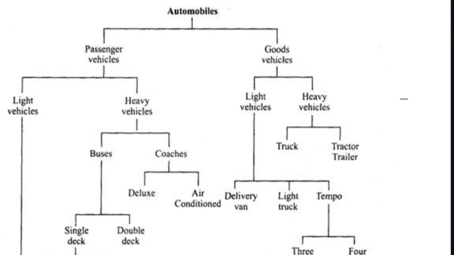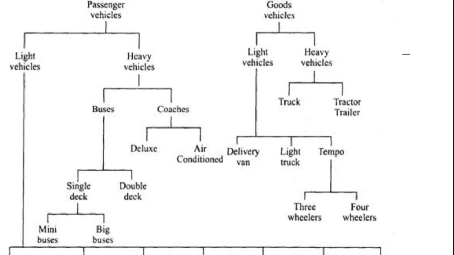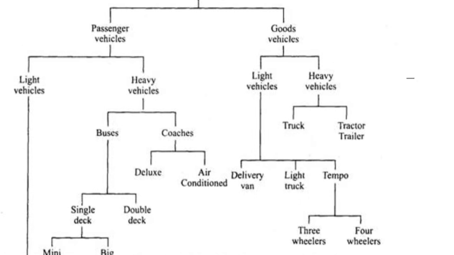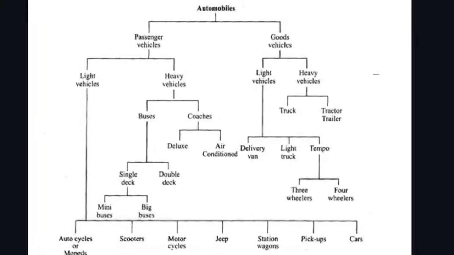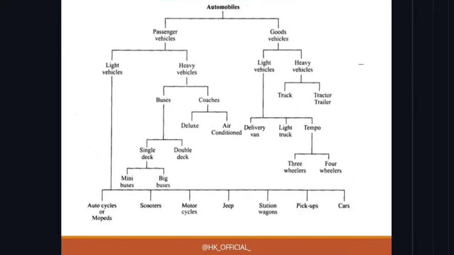Then on the other hand, we have goods vehicles. In goods vehicles, we again have light vehicles and heavy vehicles. In light vehicles, you can see delivery van, light truck and tempo. I hope you know the concept of a goods vehicle, in which load or some goods are transported from one place to another. Then the tempo is further divided into three-wheeler tempo or four-wheeler tempo. Then we have heavy vehicles like truck, tractor, trailer and all. Okay, so these are all the basic classification of automobiles.